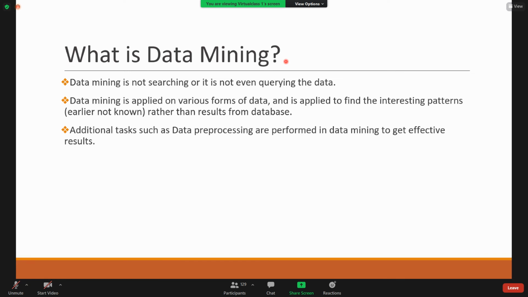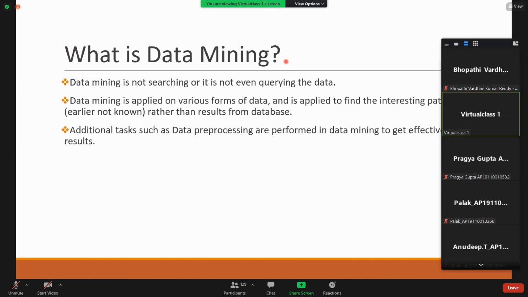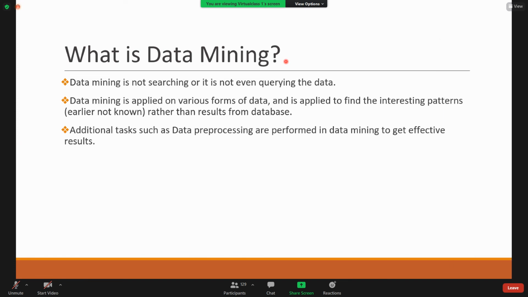So we'll select some part of the data. That is one kind of pre-processing, data selection. And there is a chance to transform the data to a suitable form for mining to get an effective result. So data transformation. And also we can reduce the data by applying some reduction techniques, data reduction. So all these are data pre-processing.